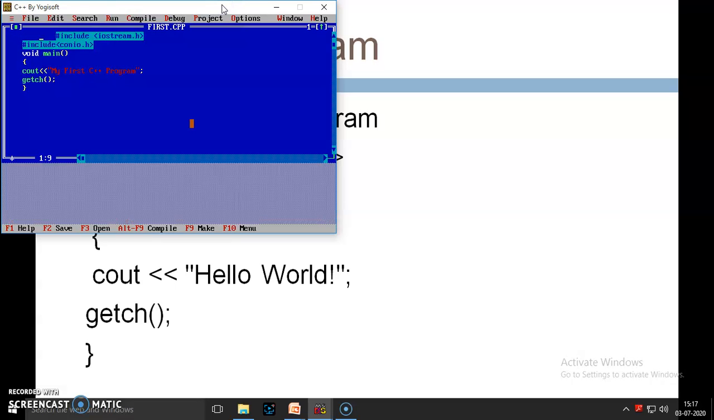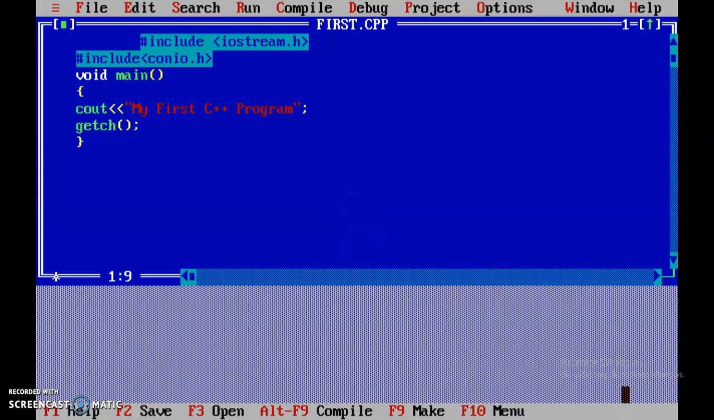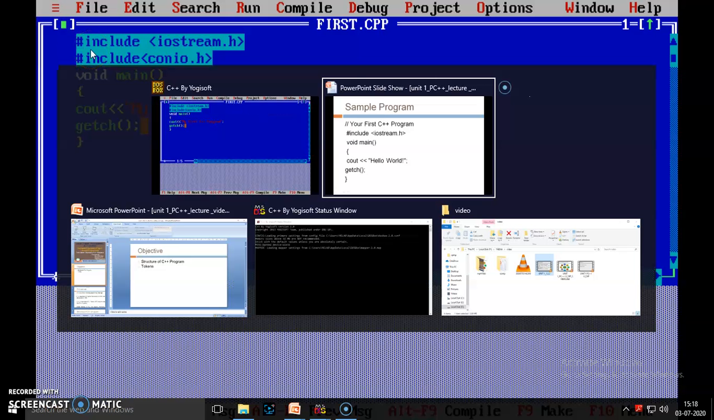Here is your first C++ program, in which my first C++ program will be the output. See the first line, include iostream.h, include conio.h, and void main. Then cout my first C++ program, and at the last getch. Let's see the output. See, the output is printed on the screen. Get back to the slide.